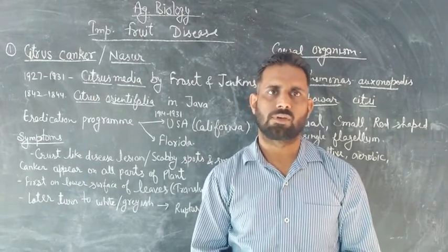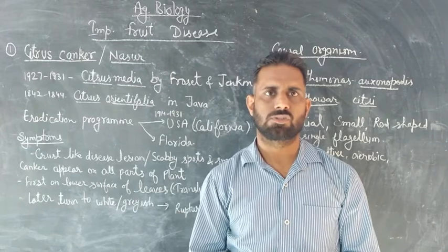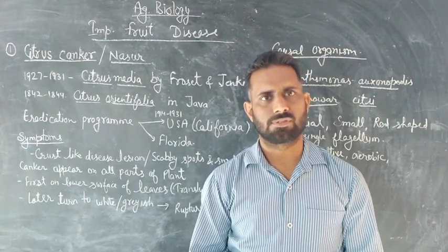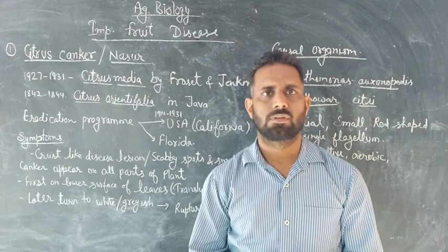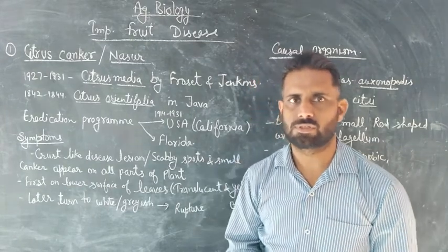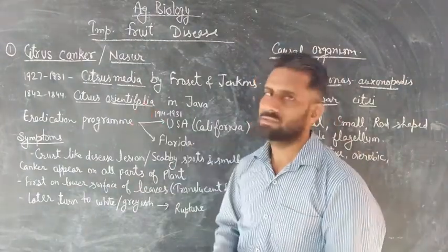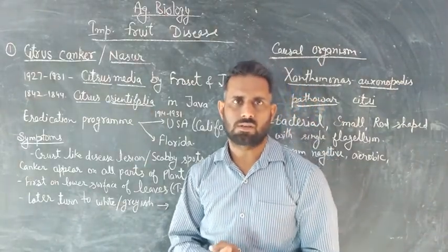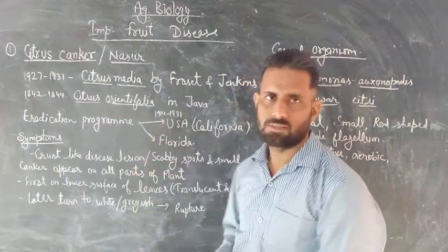Today we are studying a lesson of agricultural biology which is named important fruit diseases, in which first of all we study the first disease, citrus canker. Citrus canker disease. Now start.